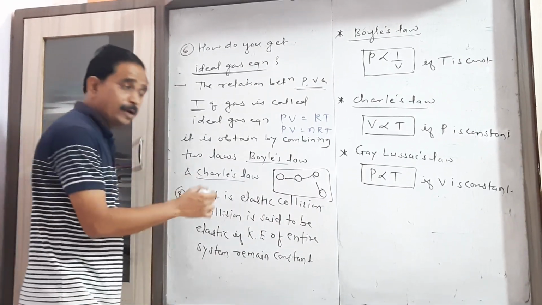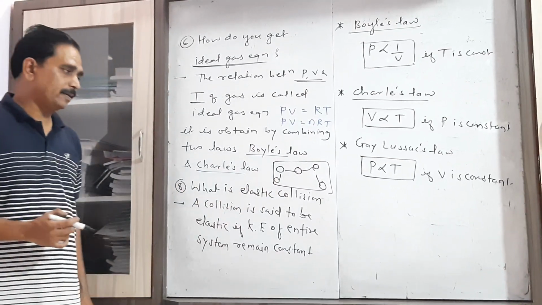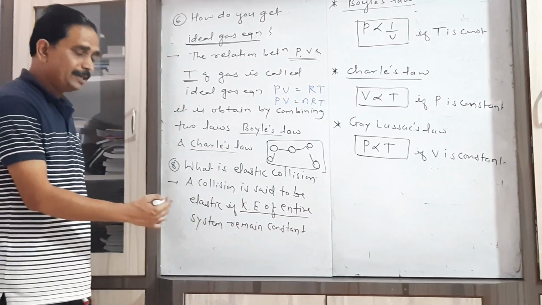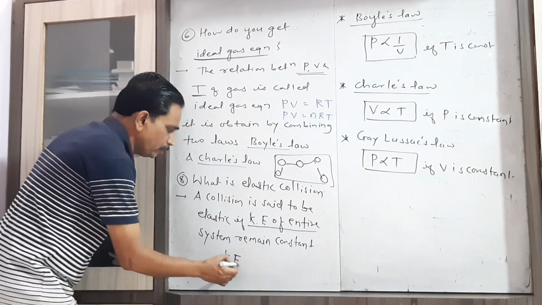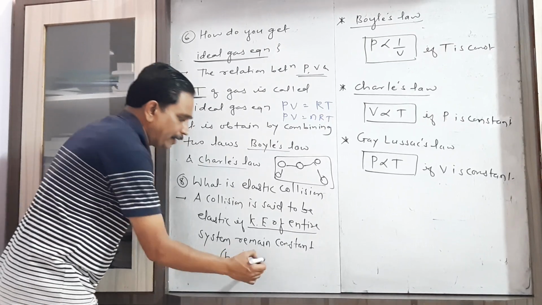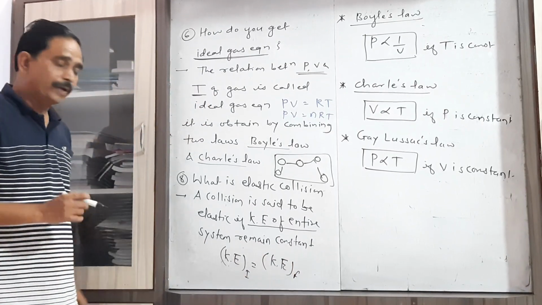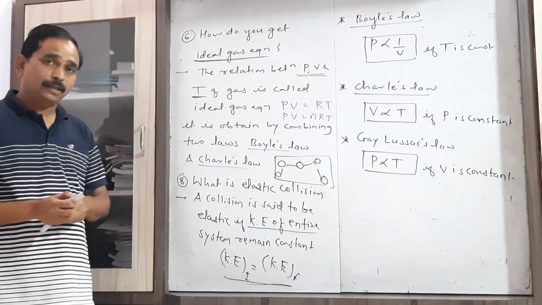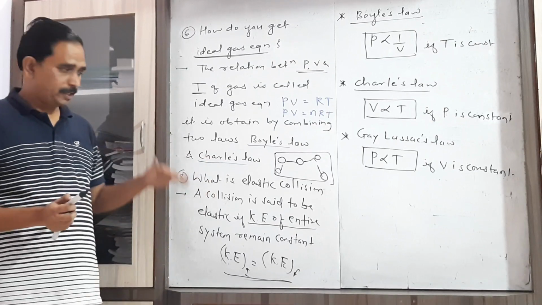That's why when they collide with each other, or with the walls of the container, if their kinetic energy before collision and after collision remains constant, that is, before collision we consider the kinetic energy of the system as initial, and after collision as final, then when the kinetic energy of the entire system remains constant, that type of collision is considered an elastic collision.